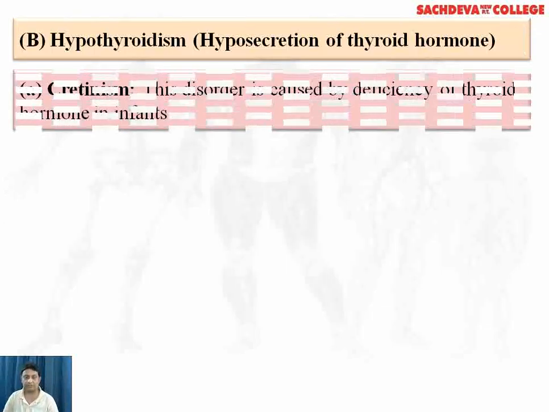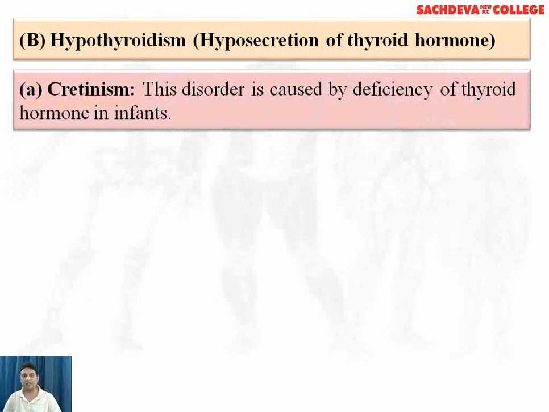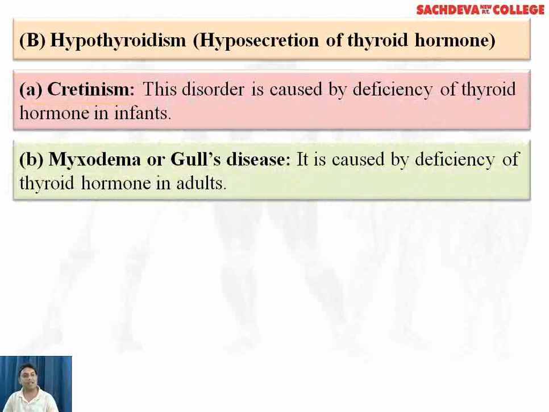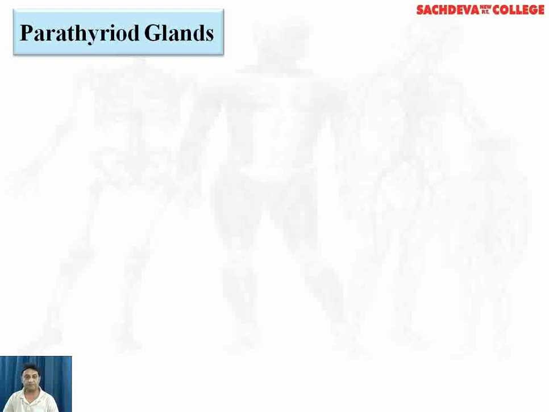Hypothyroidism. Cretinism. This disorder is caused by deficiency of thyroid hormone in infants, whereas in adults, this condition is called myxedema or Gull's disease.